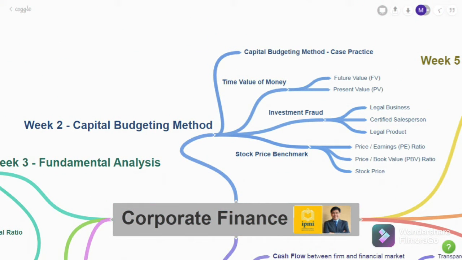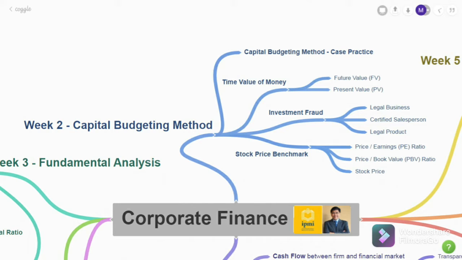Into the second week, we dive deeper into the capital budgeting method. So what we did first was doing some practices on capital budgeting cases, and then we learned about time value of money, which includes future value and present value. And then we were warned about investment fraud and how to avoid it.